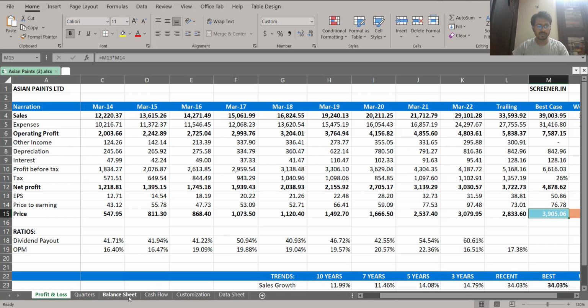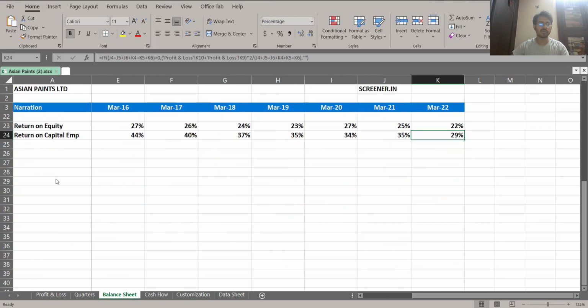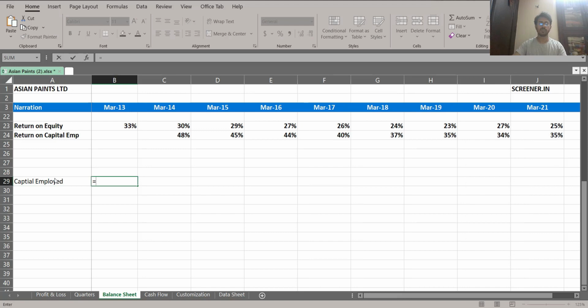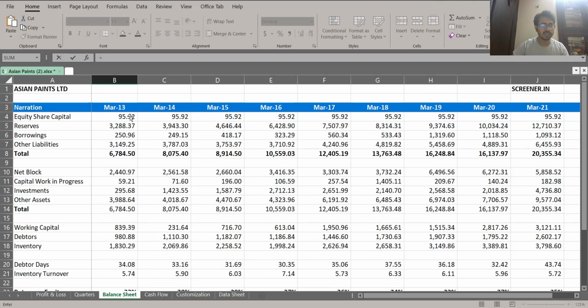To do that, we will first go to the balance sheet, right? After you come to the balance sheet, first we will do the calculation. What is the capital employed of this company, and how do we find this out? To do this, we are going to add the equity share capital of 2013. The year is very important. We are going to do the same addition or subtraction for the same year. So we have added equity share capital plus the reserves plus borrowings minus whatever cash the company has in their current or savings account. We have to deduct that.